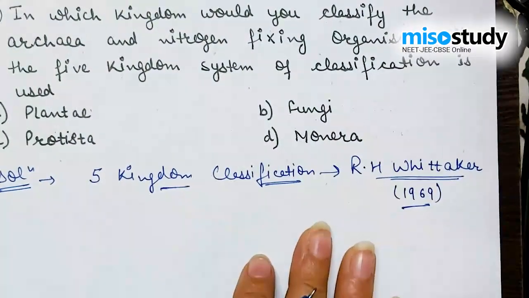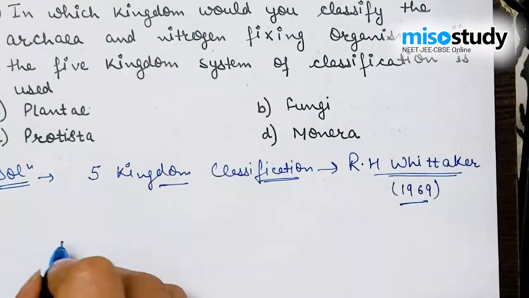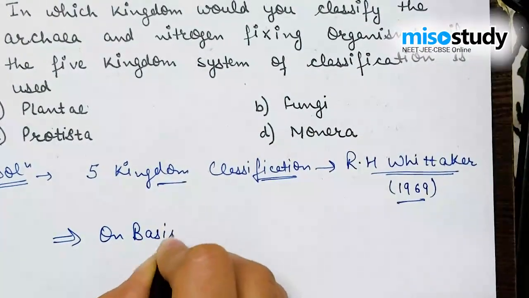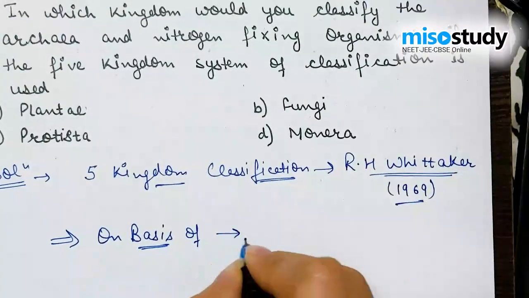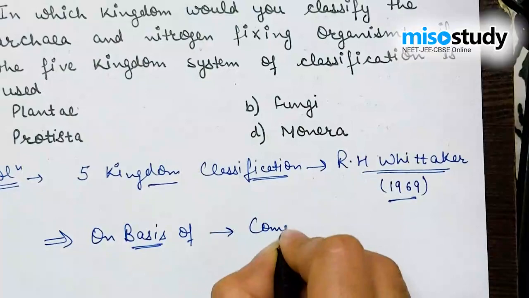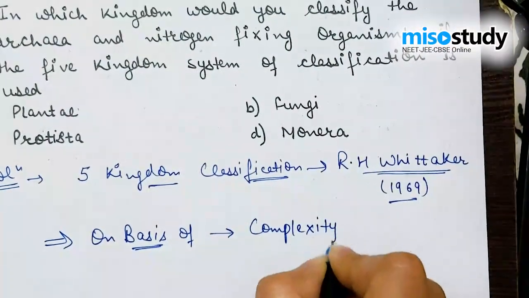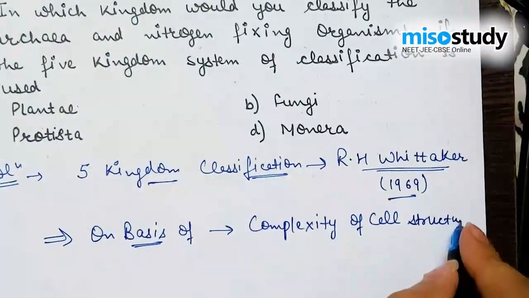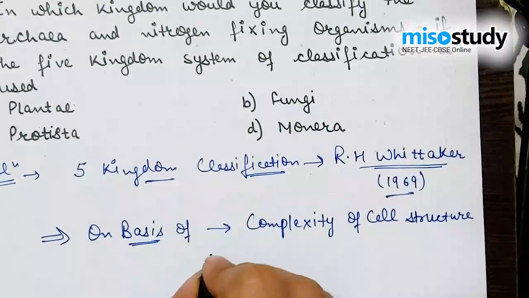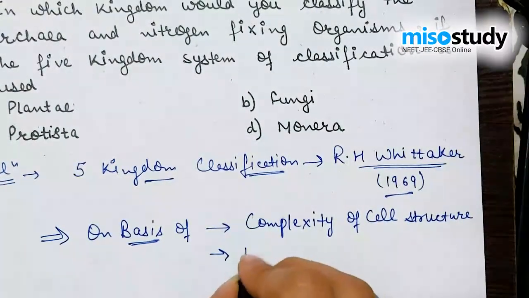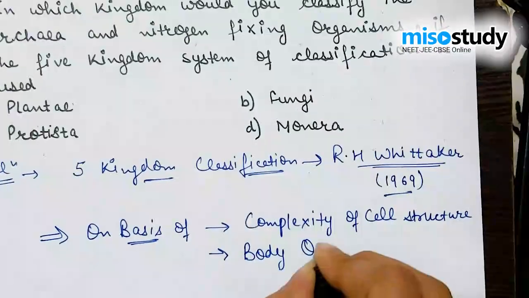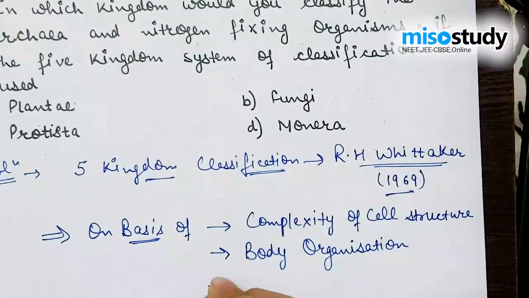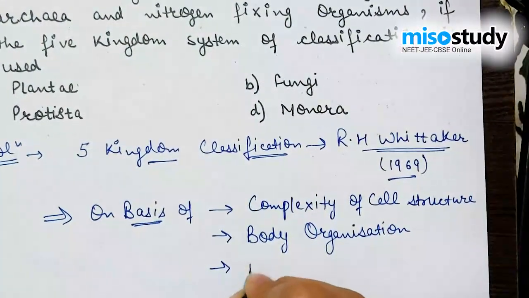According to the concept, he based the five kingdom classification on these parameters: first, complexity of cell structure; next, body organization; and next, mode of nutrition.